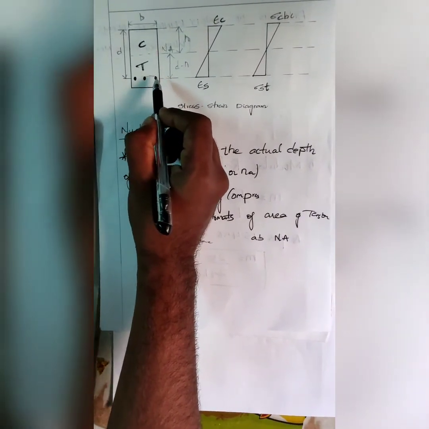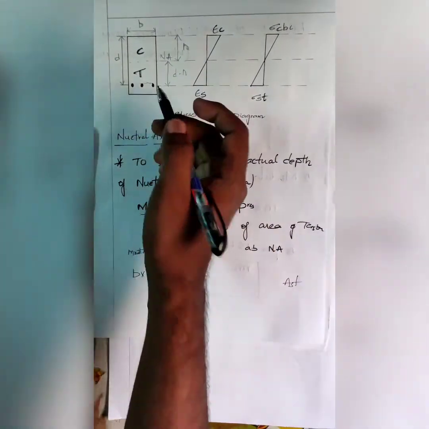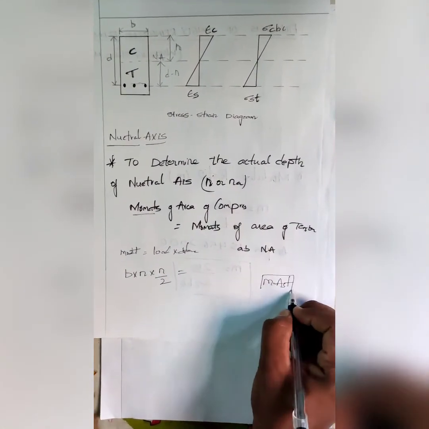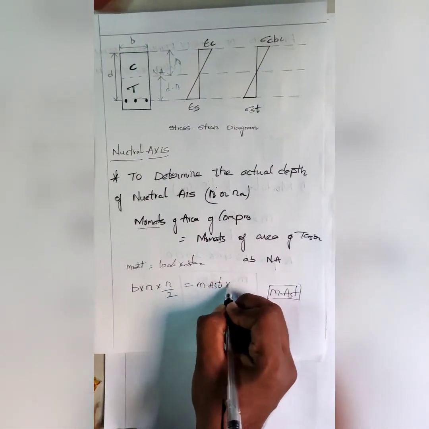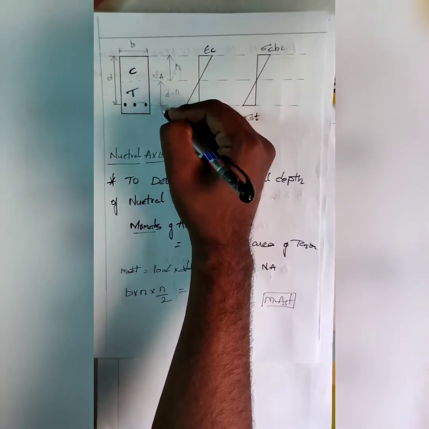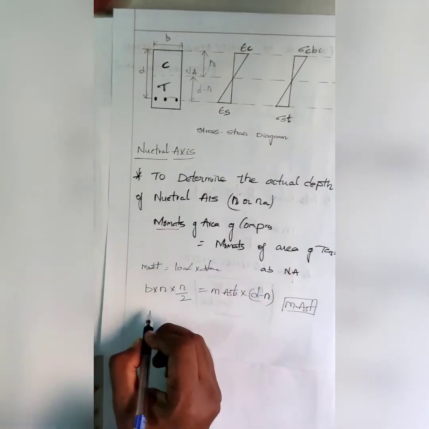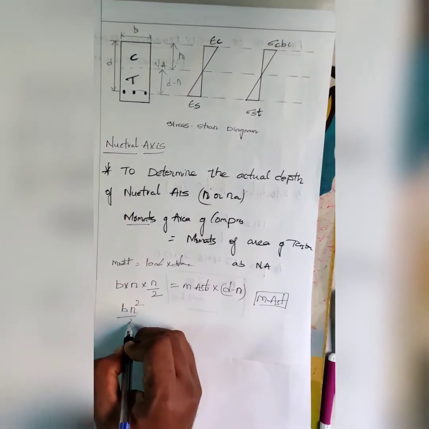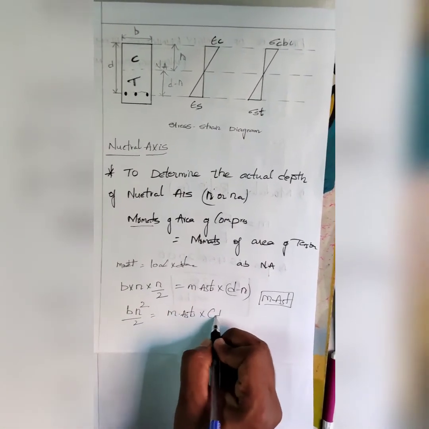The area of steel is Ast, but we cannot use the area of steel directly, so we multiply by the modular ratio to get the equivalent area. So m Ast into the distance where it is acting, D minus N. From this we get b N square by 2 equals m Ast into D minus N.